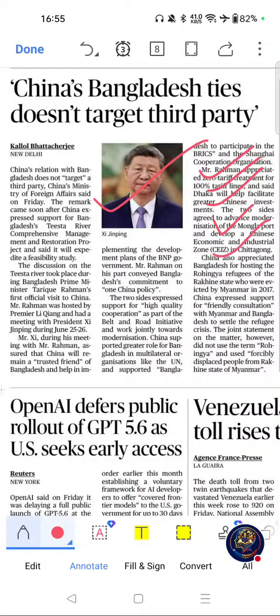Please go through this one. Now we will see PYQ connections. Questions have appeared on India-China relations, Belt and Road Initiative, Neighborhood First, and BIMSTEC. These are the PYQ connections.